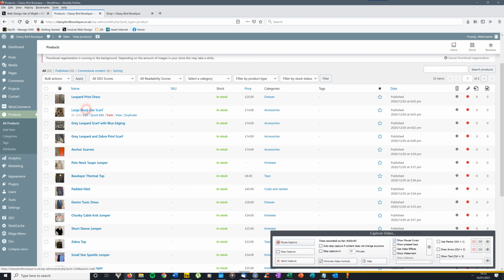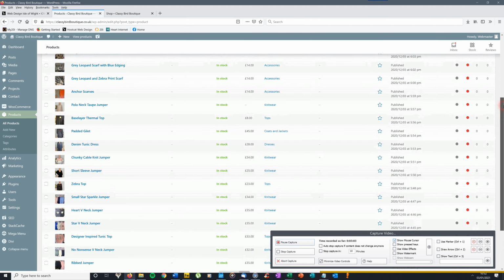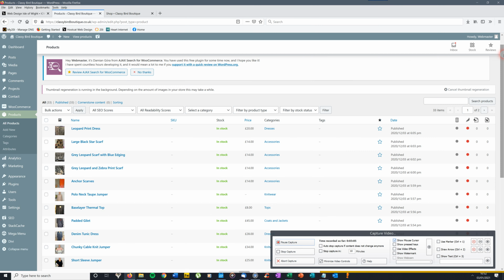When you hover over one of those products, you'll see all these little sub items open, and the one that you would go for is trash. I'm not going to do it obviously, but if you click on trash, that will delete whichever one of those product items you've clicked on.